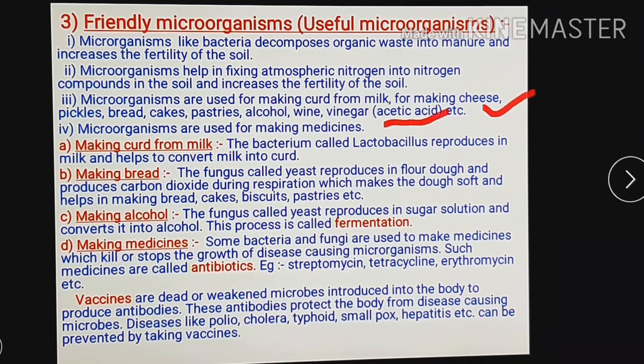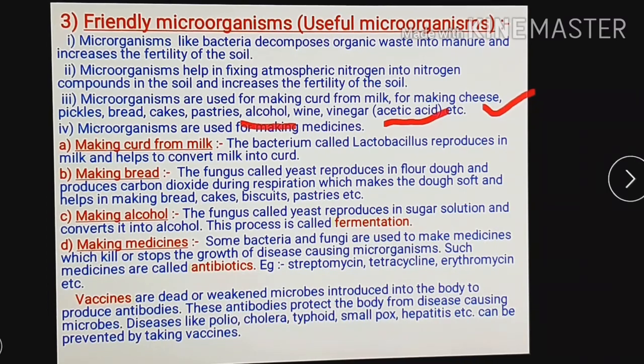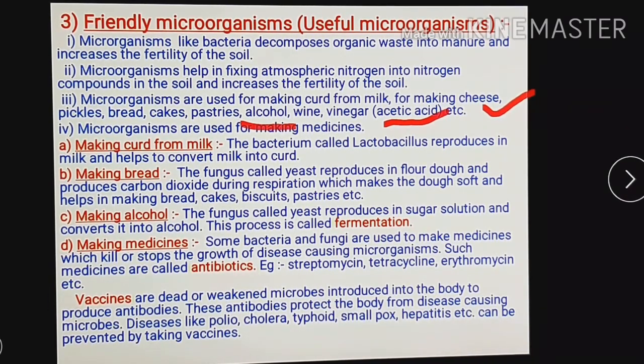For making bread, yeast is used. For cake and pastries, yeast is used. For making alcohol, again yeast is used. Wine is also made by it. Then vinegar. All these are made by microorganisms. Because of this, microorganisms are helpful.